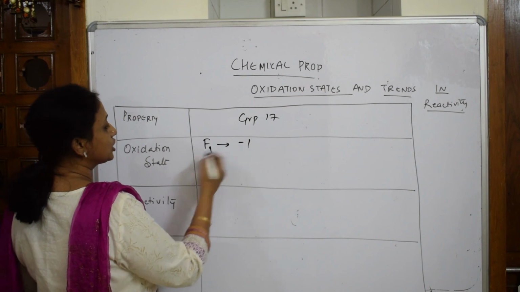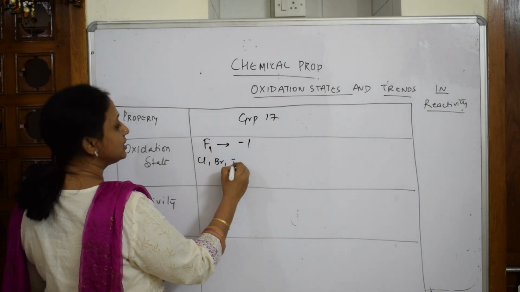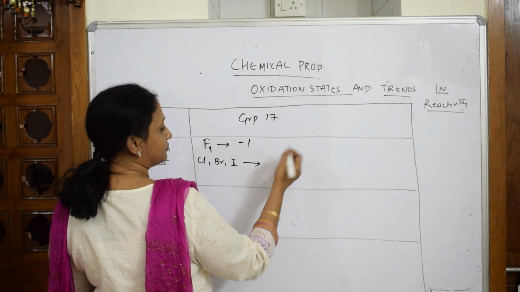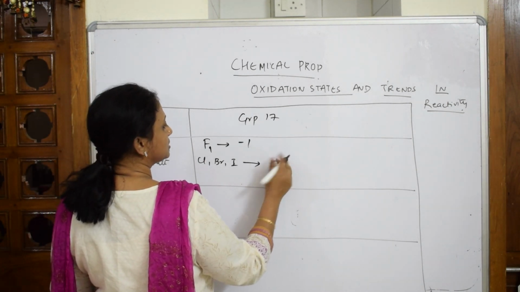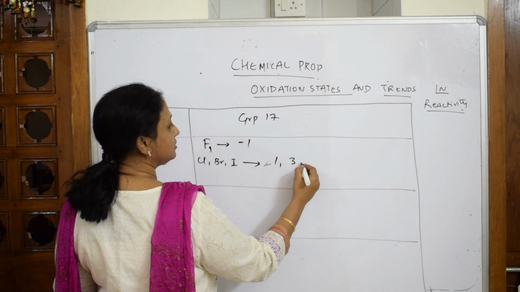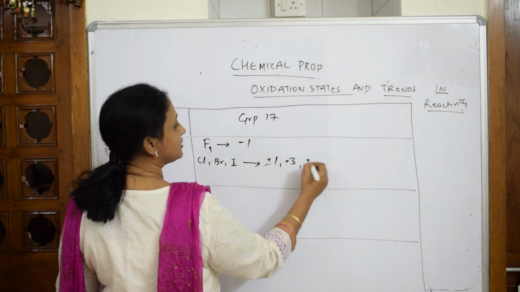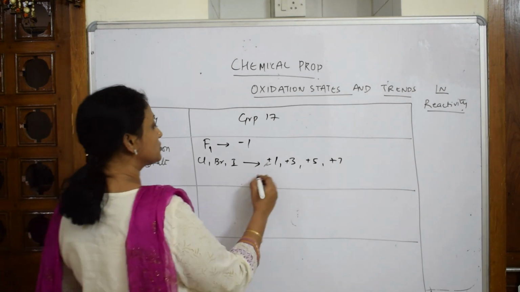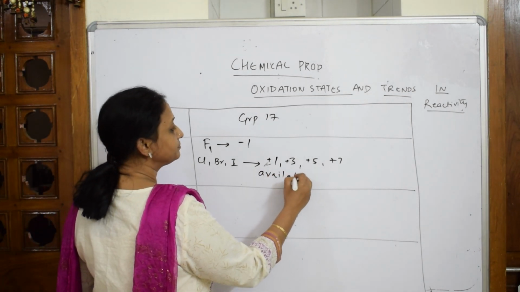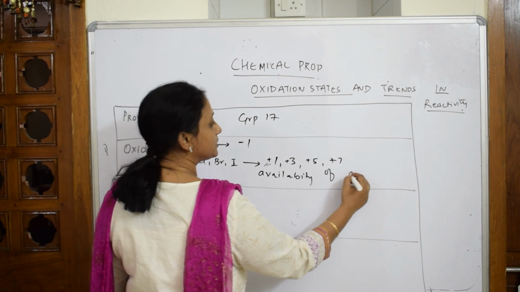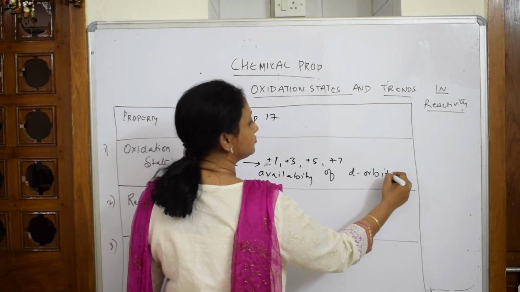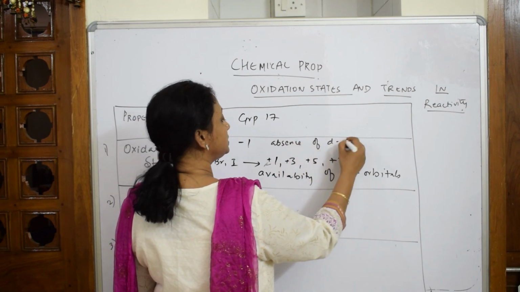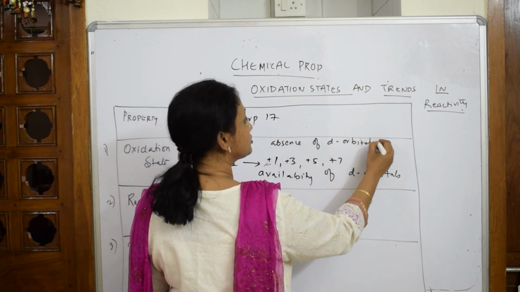Chlorine, bromine and iodine extend their valency to show +1, +3, +5 and +7 also, right? Why are they extending? Because of the availability of d orbitals, which are absent in fluorine. It is restricted only to p orbitals.